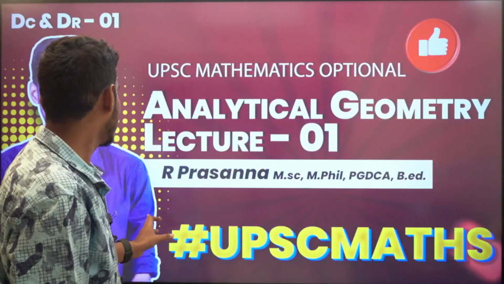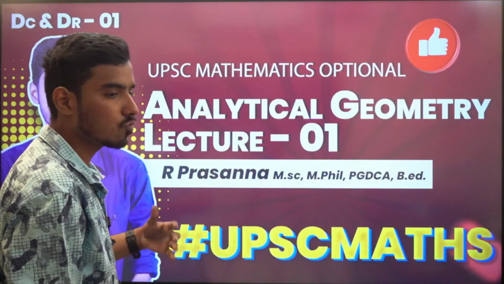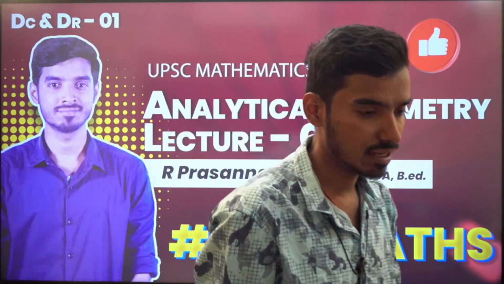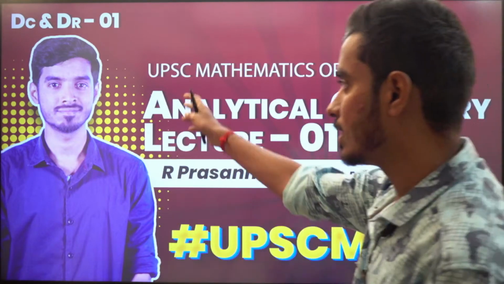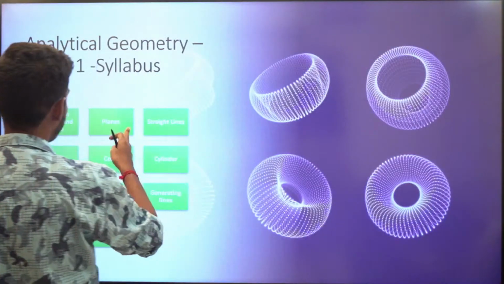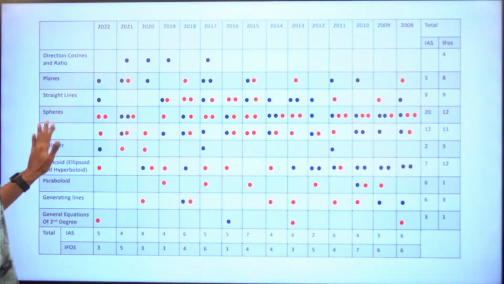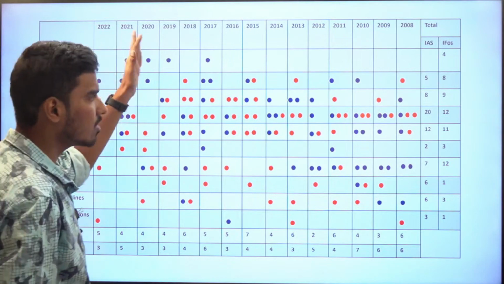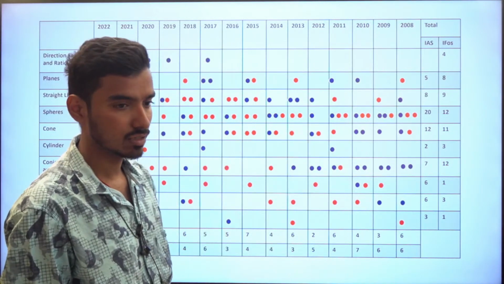First we will be starting with direction cosines and direction ratio. I think it will go for 3 to 4 lectures. After that we will start with planes and straight lines. We will be solving these 4 IFoS questions also in that process.